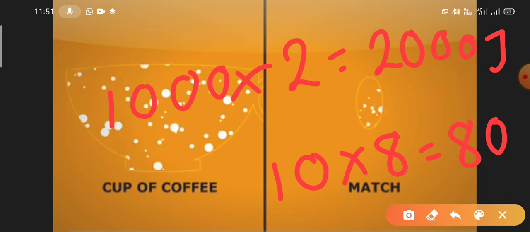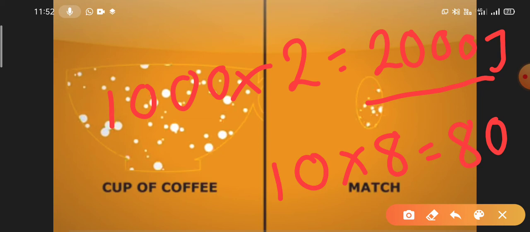Okay, so which has the higher amount of energy? Obviously the cup of coffee, because there are lots of molecules in the cup of coffee. So the cup of coffee has a high amount of energy. So that means the cup of coffee has a high amount of heat energy. But this matchstick has high temperature.